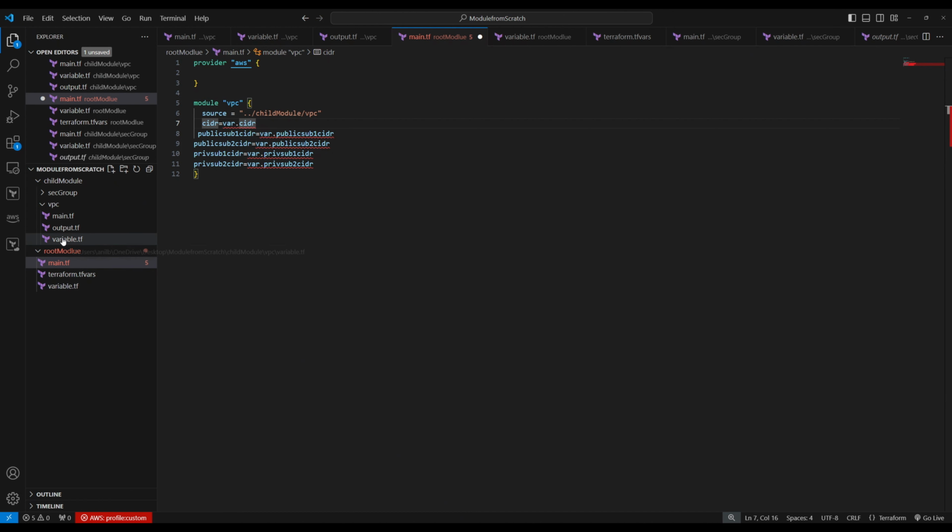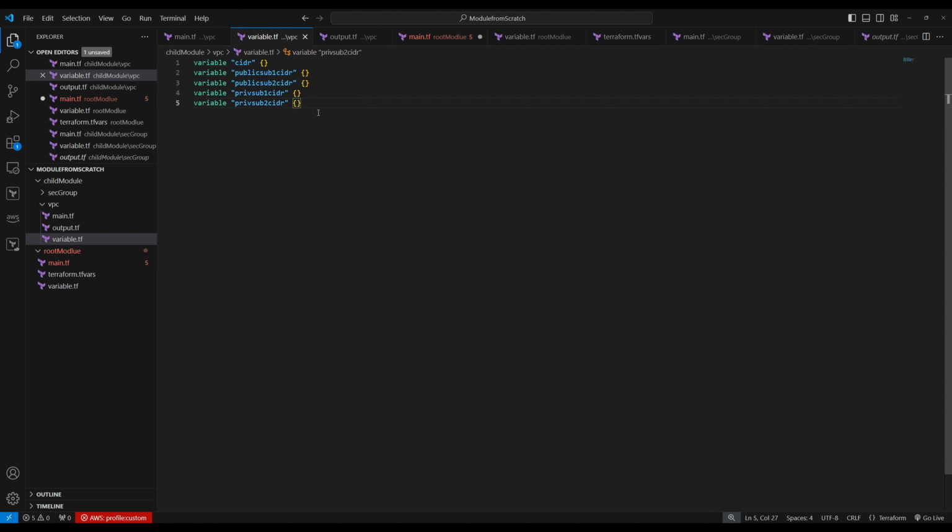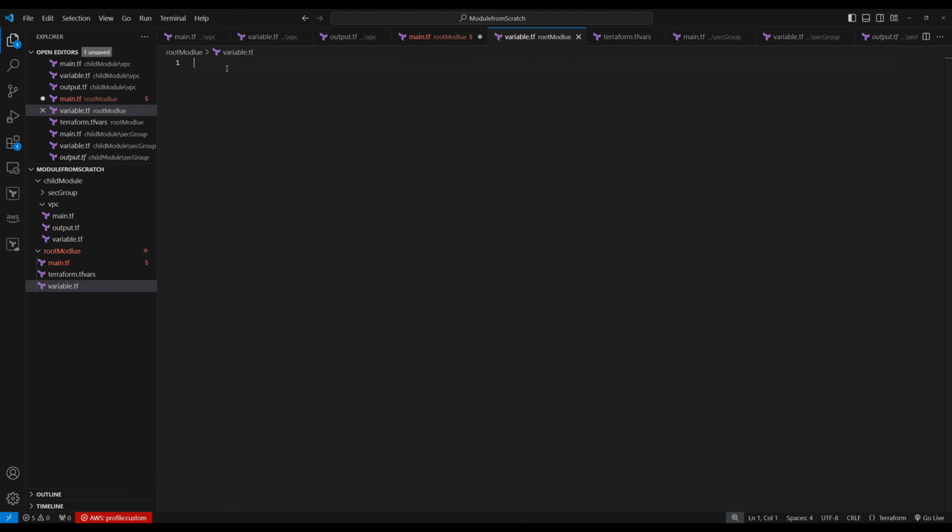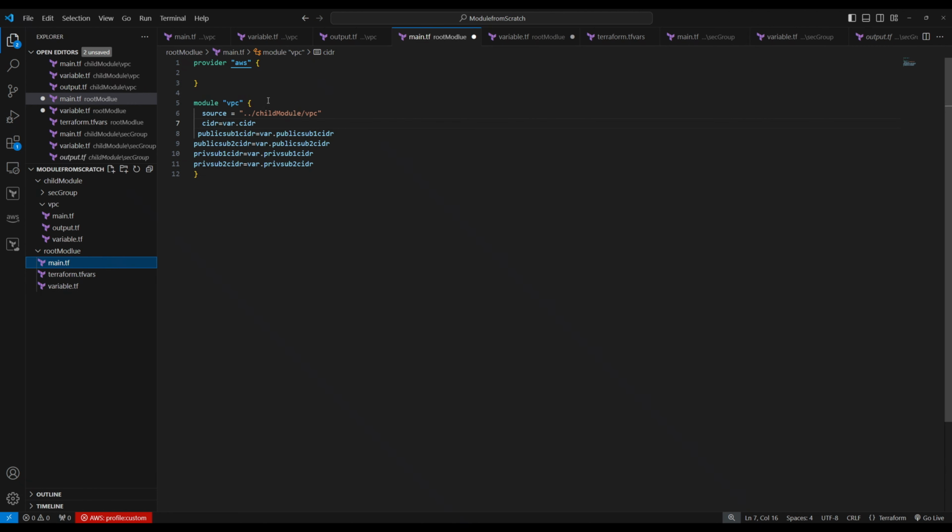It's just copy paste whatever is in the VPC module. We just copy and go to root module, same variables. Now this error goes away. See? Let's align this one. Okay, so VPC module is ready.